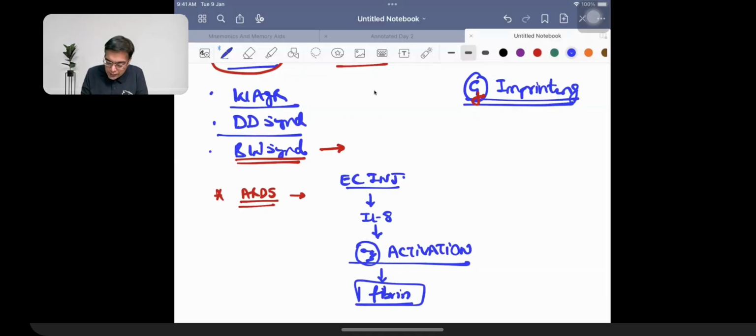Right? So, starting event is what is asked of the question. Starting event in ARDS is endothelial cell injury. Remember the role played by interleukin 8. It is responsible for neutrophilic activation. And why is ARDS a bad condition for your patient? Practically is because there is association of deposition of fibrin.